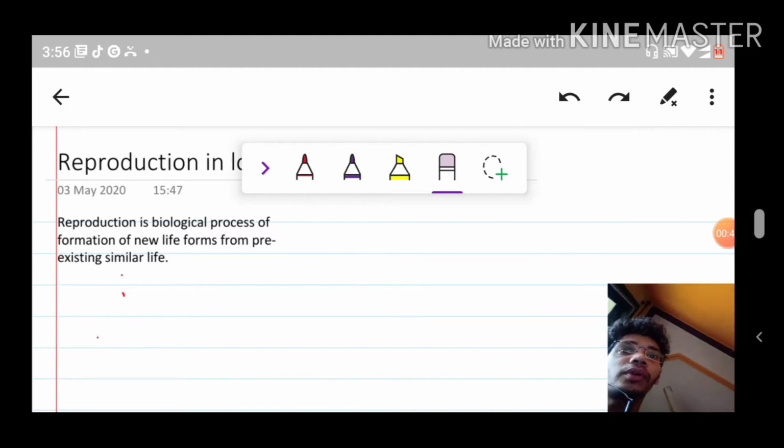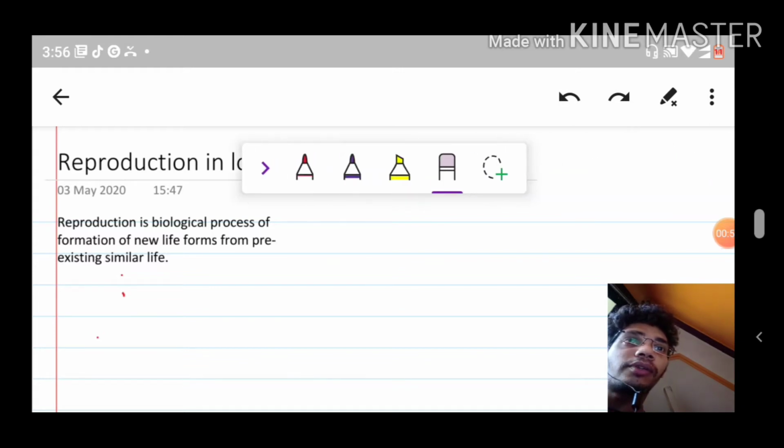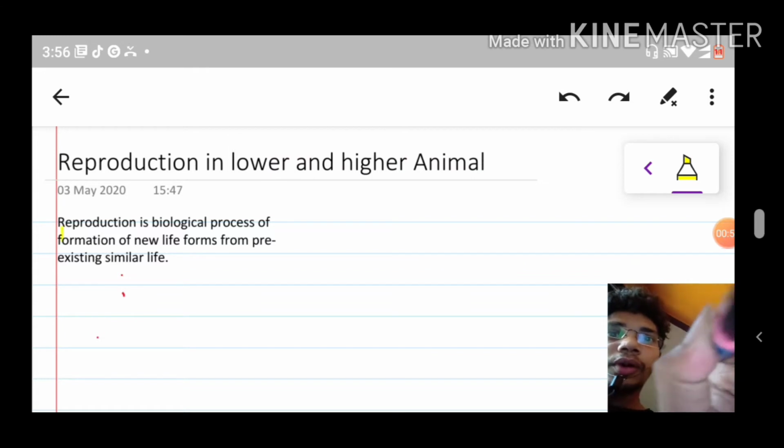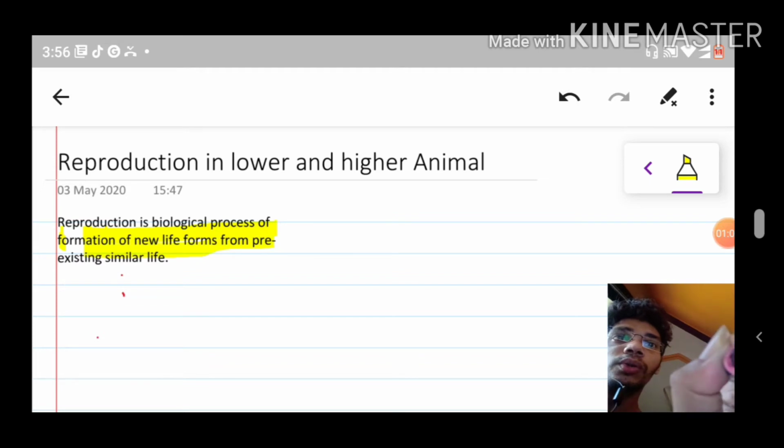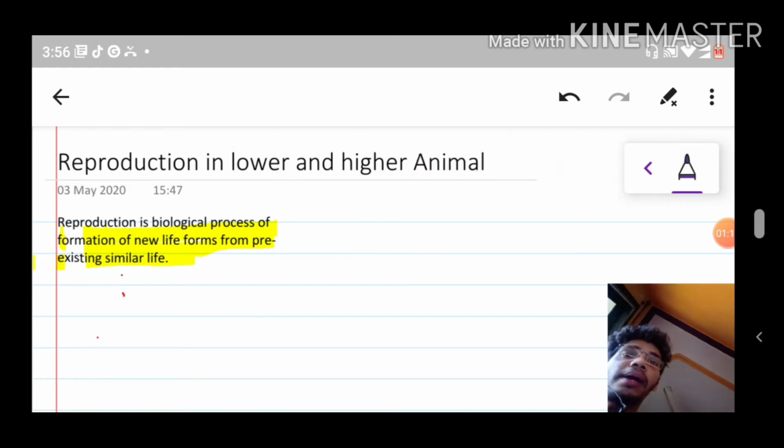Okay, so when you talk about this, what is reproduction exactly? Let's study in a detailed manner. There is a definition already given in front of you, so let's highlight it. Reproduction is the biological process of formation of new life forms from the pre-existing similar life. So when you talk about reproduction, what has to come to our mind is that reproduction is a process, a biological process, correct?